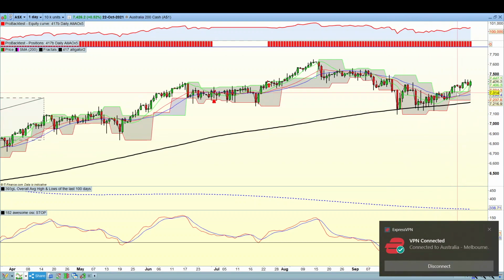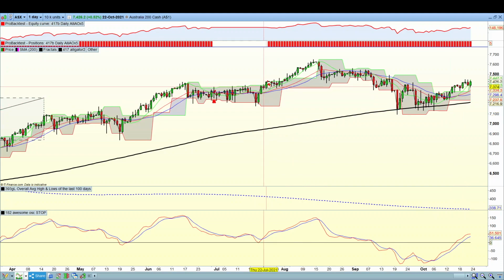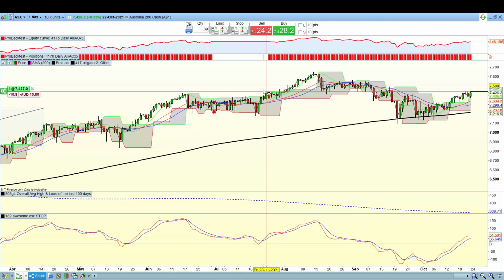So once that happens, we enter the market. You can see here that was an actual case where this backtesting entered the market. The Alligator teeth, the green line, is above the red, and the Awesome indicator is in the positive, and it's also broken above the fractals. So that's what's happening in the last couple of months in terms of the ASX.